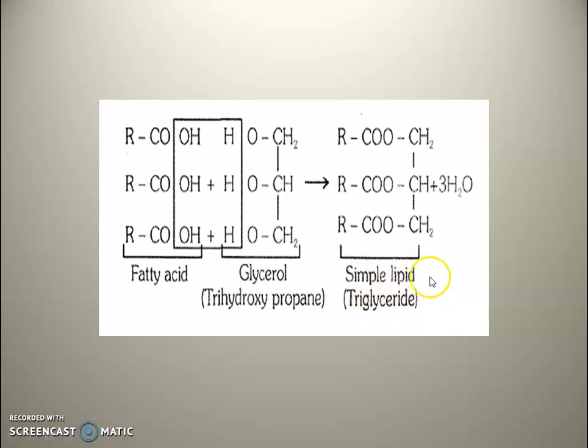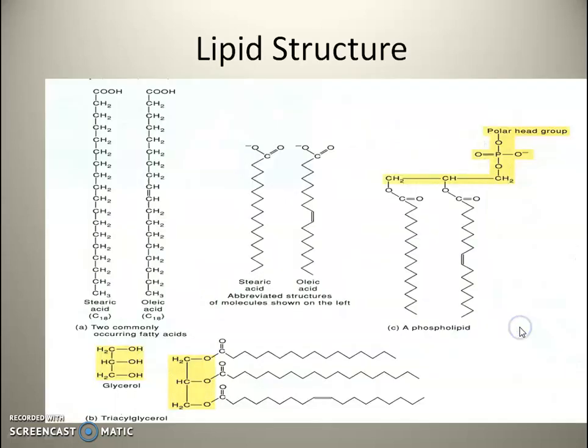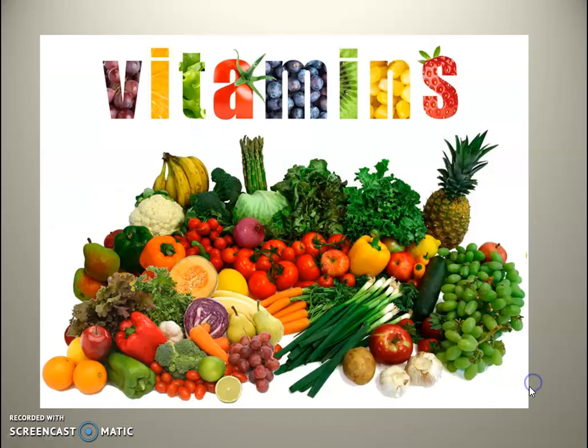So the simple lipid is called triglyceride. These are lipid structures: stearic acid, folic acid, phospholipids having a polar head group and non-polar chain, then glycerol, which we call triacylglycerol.